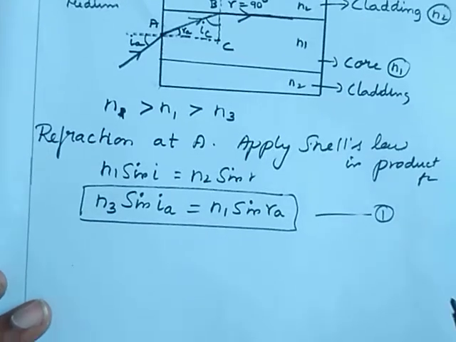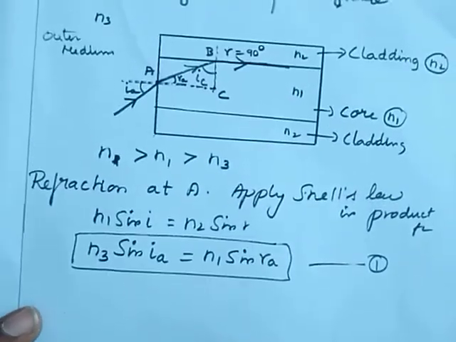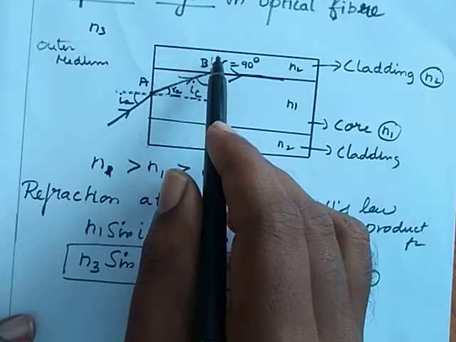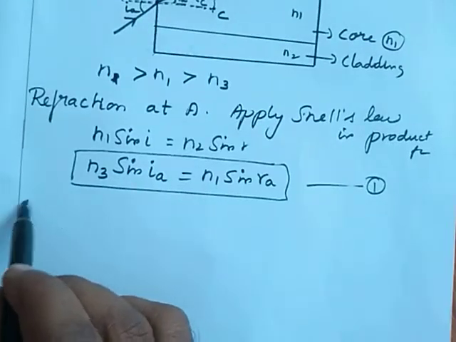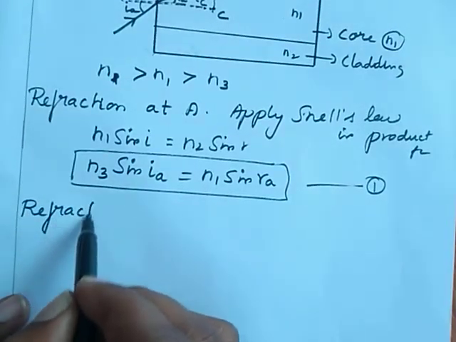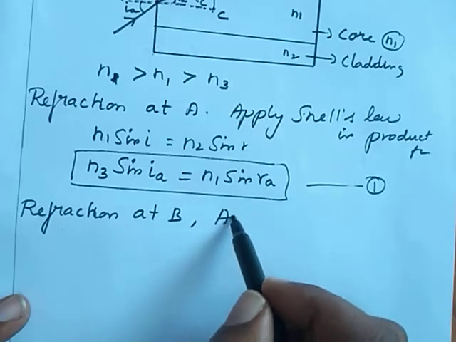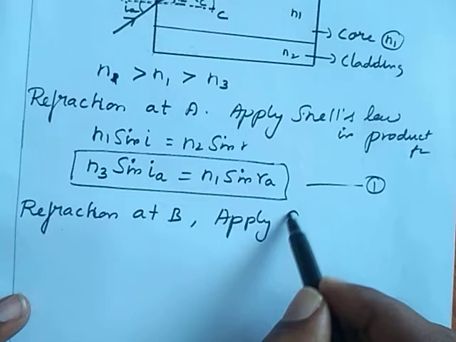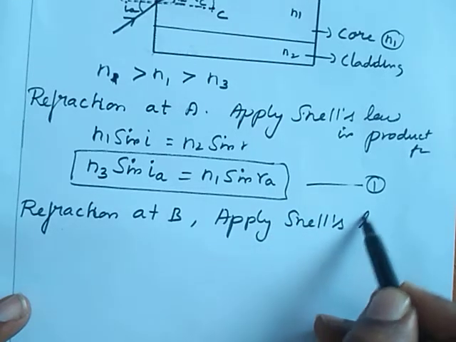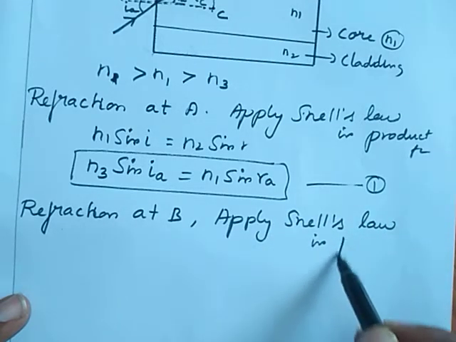Then there is one more refraction at point B. Refraction at B. At B, here also I am applying Snell's law in product form.